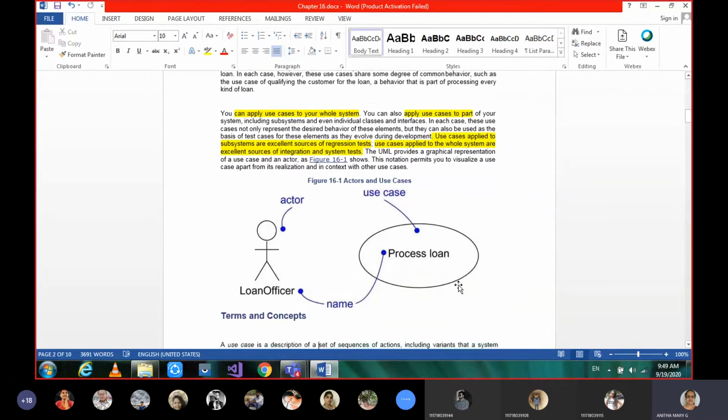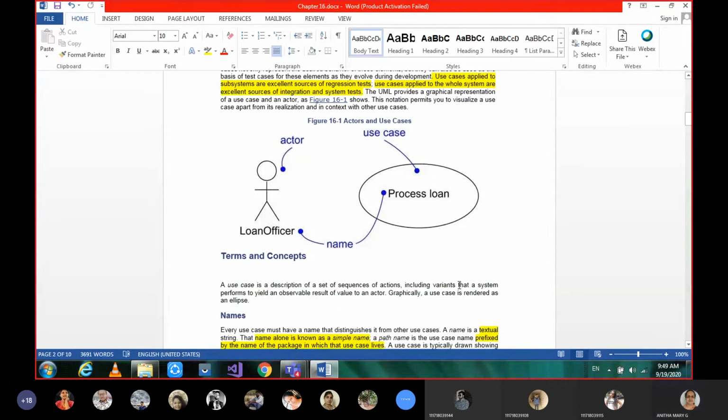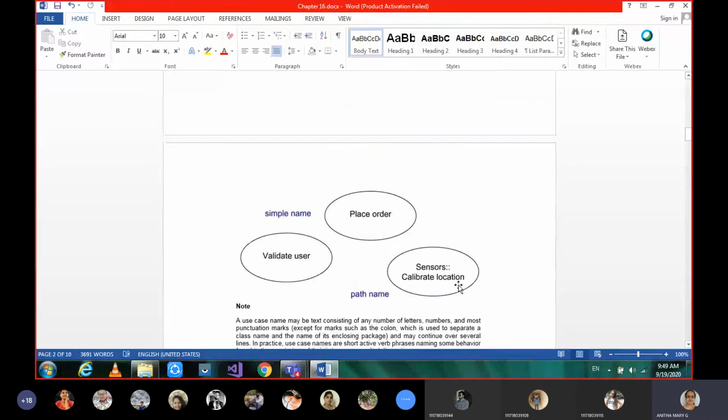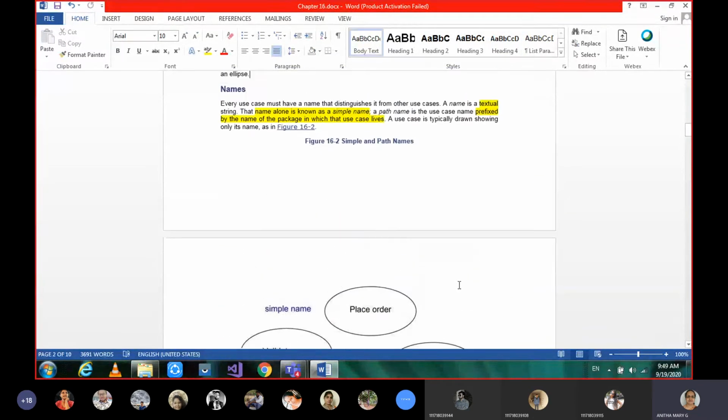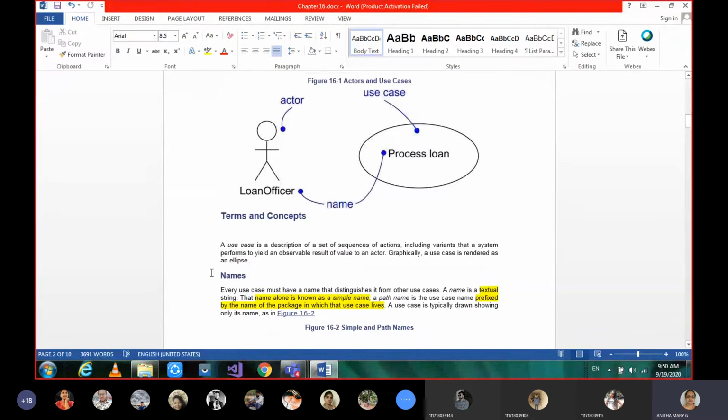The first part of this chapter is about terms and concepts, the terminology about all this. I was talking to you about these details already, so let's quickly revise them. A use case is a description of a set of sequences of actions.